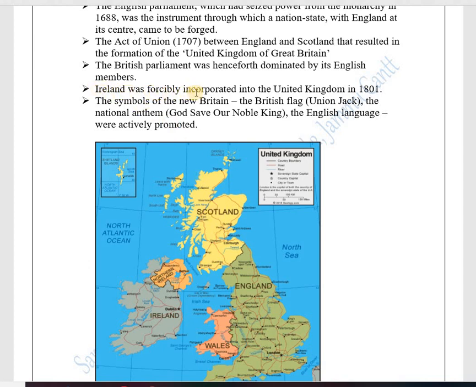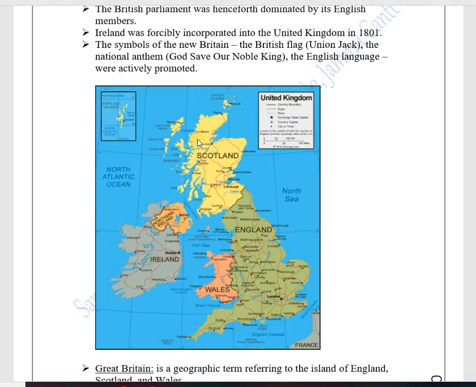Ireland was forcibly incorporated into the United Kingdom in 1801. So only the Northern Ireland portion was forcefully taken into the United Kingdom. So now what is happening?